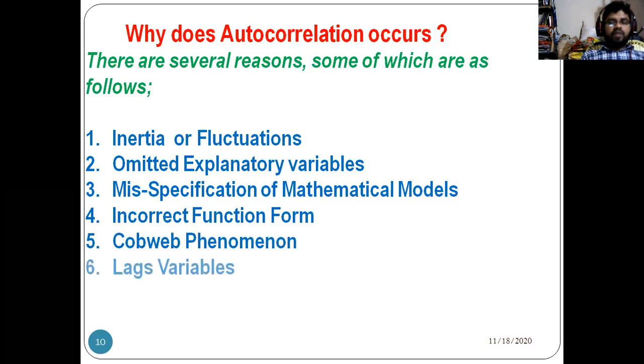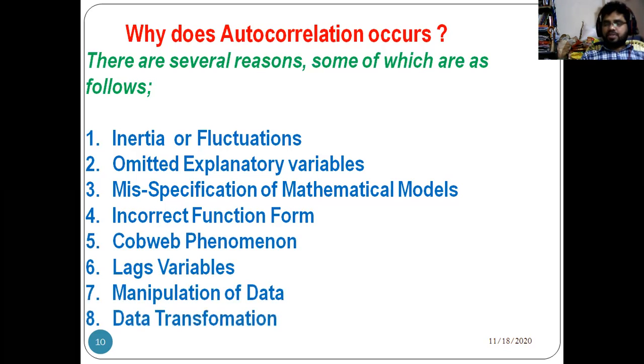The sixth one is lag values, since lags can also influence autocorrelation. Then manipulation of data, and the last one is data transformation. We will discuss one by one: inertia, omitted explanatory variable, misspecification of mathematical models, incorrect form, cobweb phenomenon, lags, manipulation of data, and data transformation.